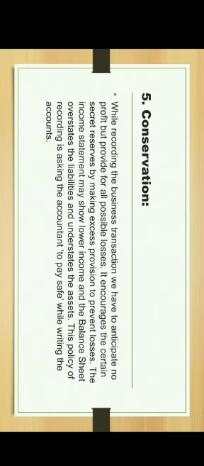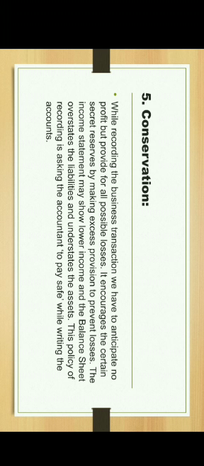Next is conservatism. While recording the business transaction, we have to anticipate no profit but provide for all possible losses. It encourages creating certain secret reserves by making excess provision to prevent losses. The income statement may show lower income and the balance sheet overstates the liabilities and understates the assets. This policy asks the accountant to be cautious while writing the accounts.